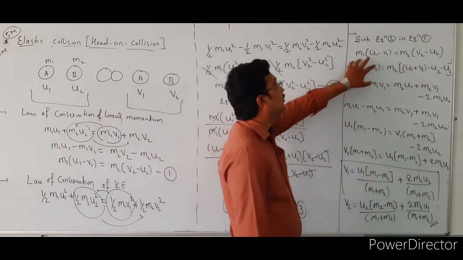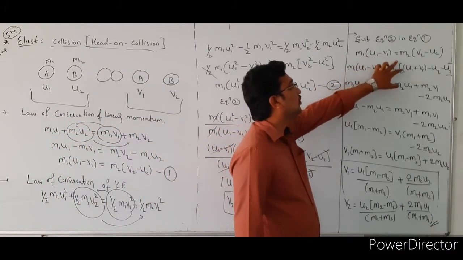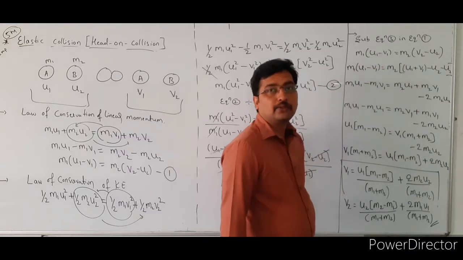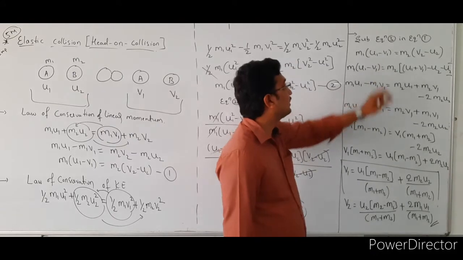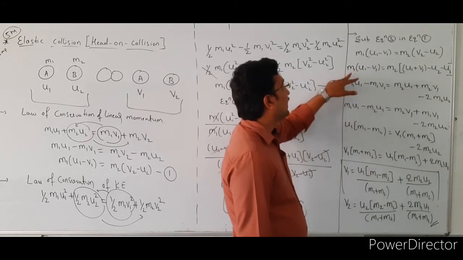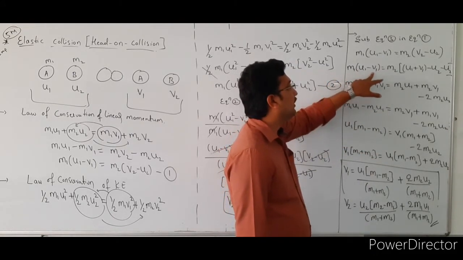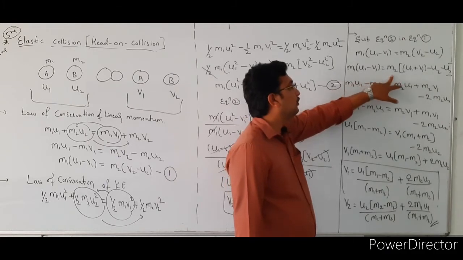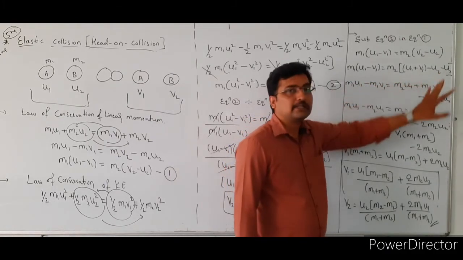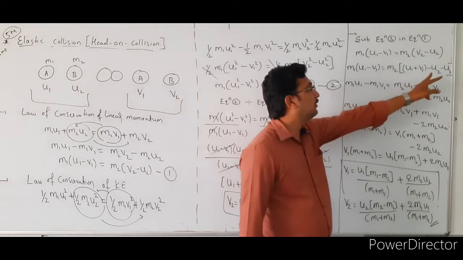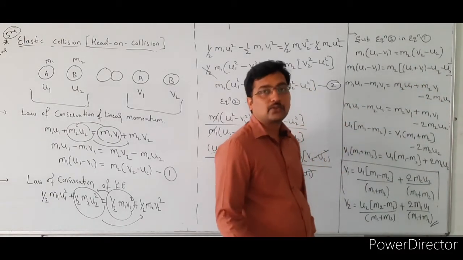So then m1 bracket of u1 minus v1 is equal to m2 bracket of v2 minus u2. So this is our equation number 1. Substitute the v2 value in this equation. Then it becomes m1 bracket of u1 minus v1 is equal to m2 bracket of u1 plus v1 minus u2 and minus u2. So here minus u2 minus u2 is minus 2 u2.